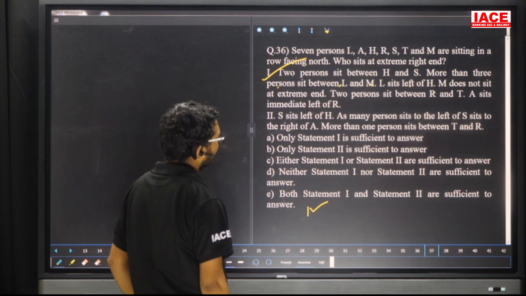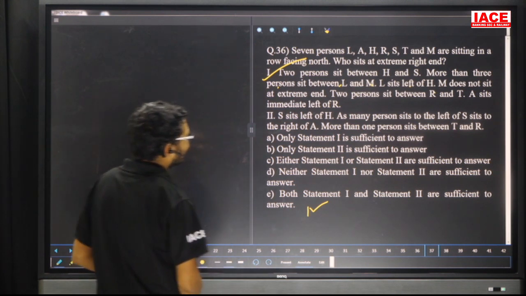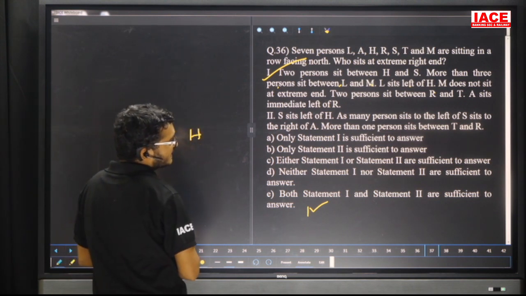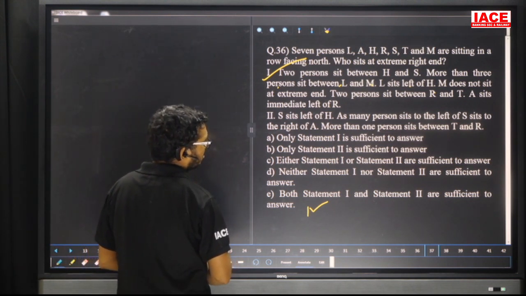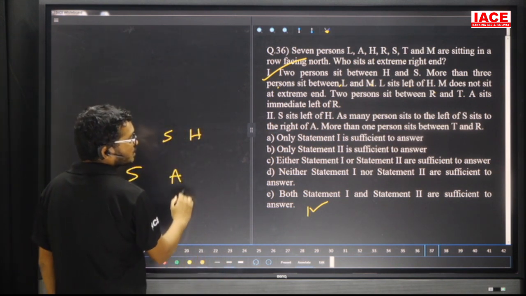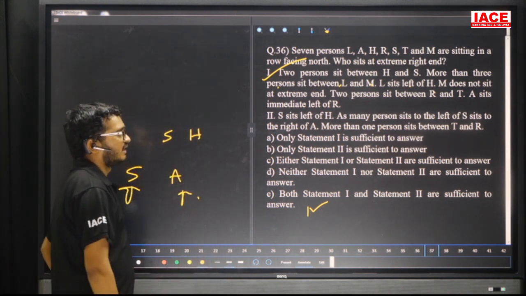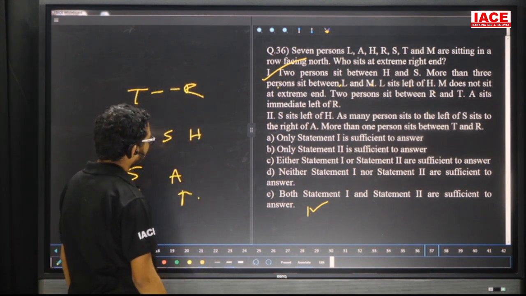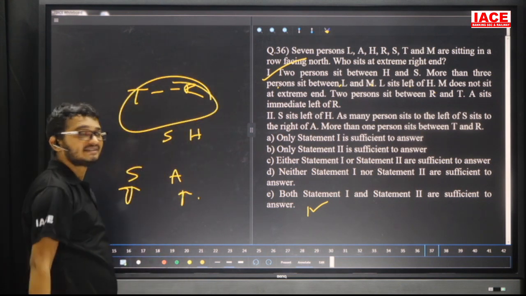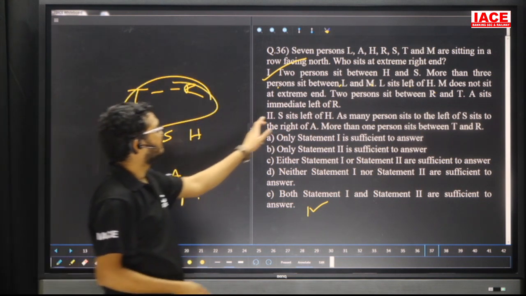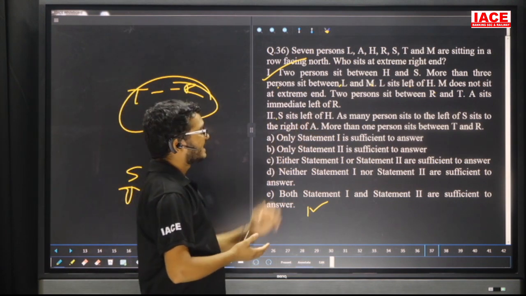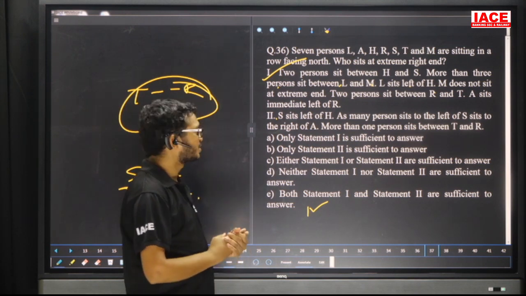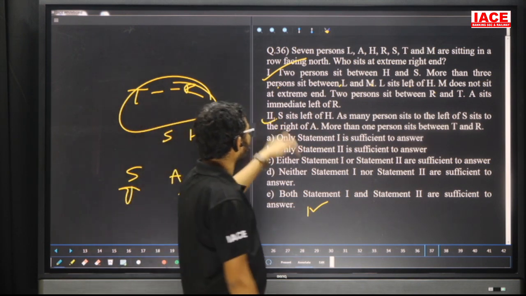Check for 2 alone. 2 alone is what? S sits left of H. That means S is left of H. As many persons sit to the left of S as sit to the right of A. But we don't know the left of S, and the right of A we also don't know. More than one person sits between T and R. More than one person means what? Minimum we are having two members between T and R. That means there is no exact information. S is left of H. As many persons sit to the left of A as sit to the right of A. But we don't know S's exact position. We don't know the position. Then 2 alone we can't say.